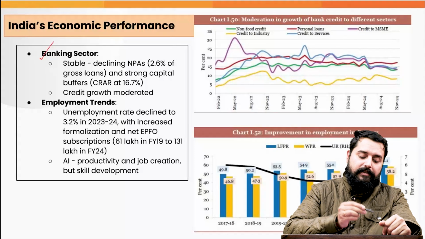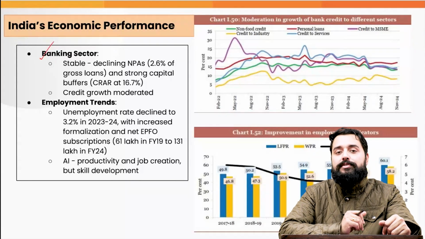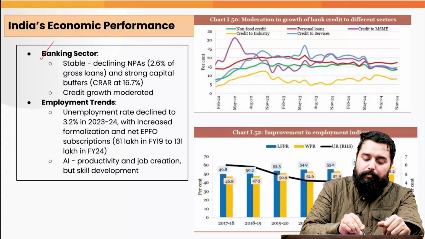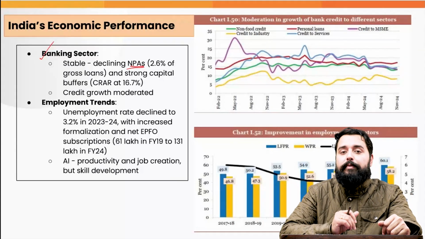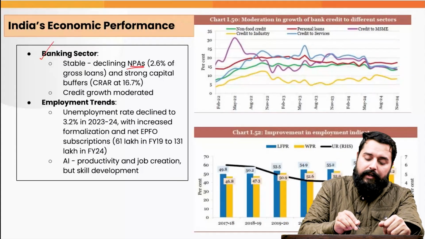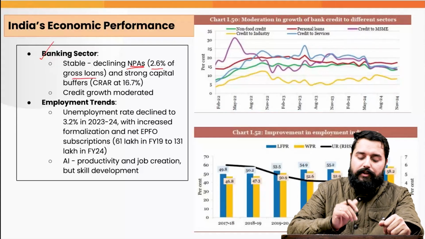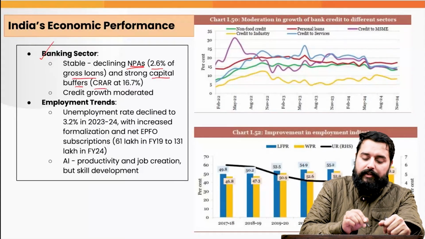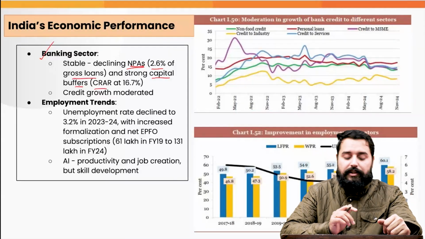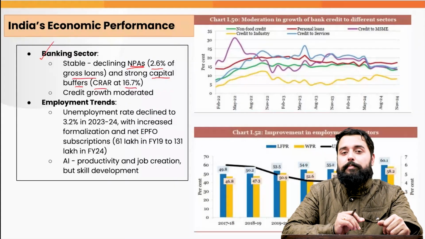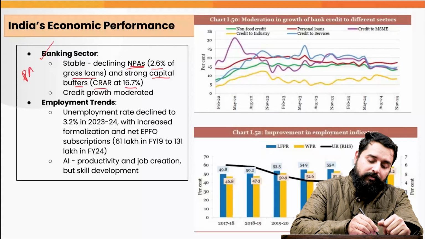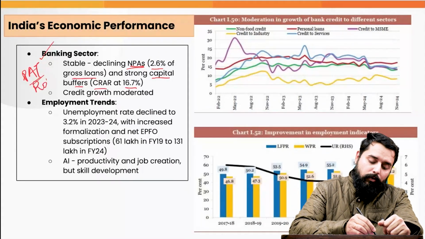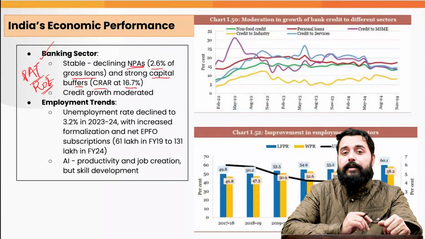If you observe the banking sector, it has shown overall stability. The same is indicated by the banking sector indicators. For example, the gross non-performing assets have been declining. They have come down to 2.6% of the gross loans. Also, we can see a strong capital buffer, that is the capital to risk weighted assets ratio is at about 6.7%. Also, the profit after taxes has increased 22% year on year. The return on equity for the banking sector, again, is good.